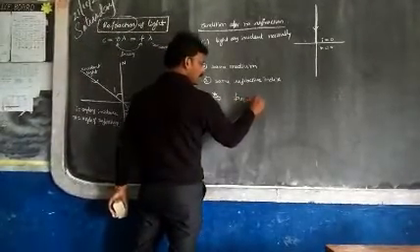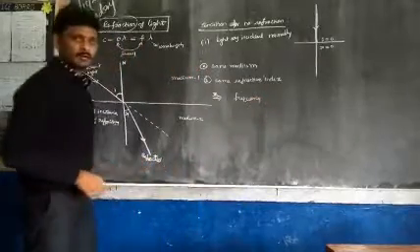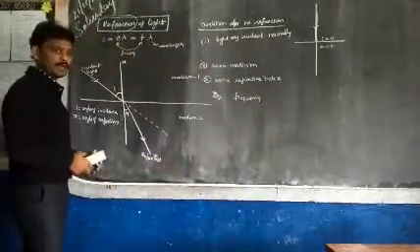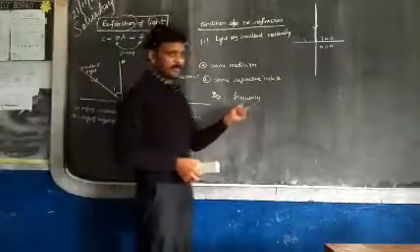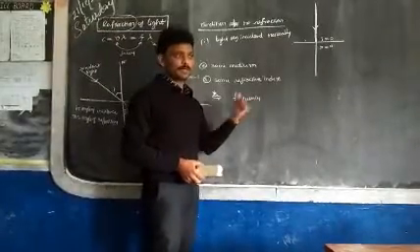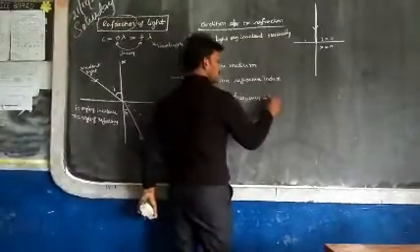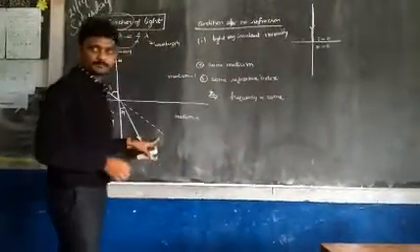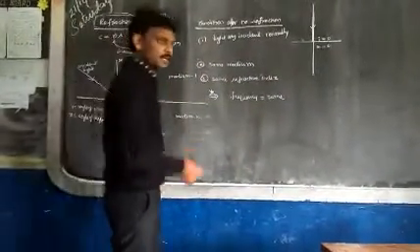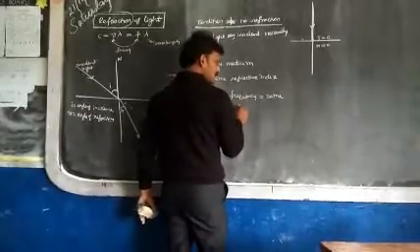Frequency. Very, very important. Which physical quantity remains the same when light is traveling from one medium to another medium? Your answer must be frequency. Most important. Frequency remains the same when light is traveling from one medium to another medium. Which factors will change?